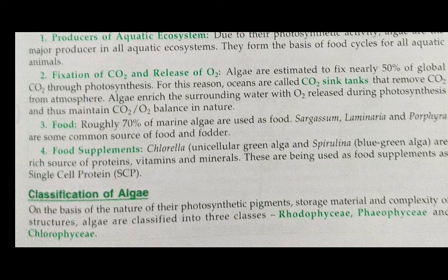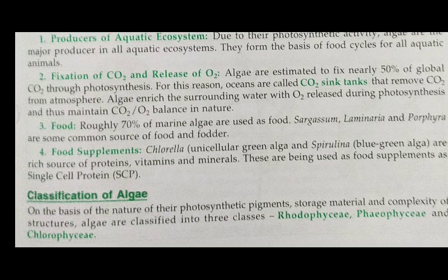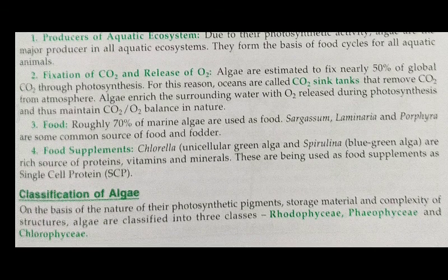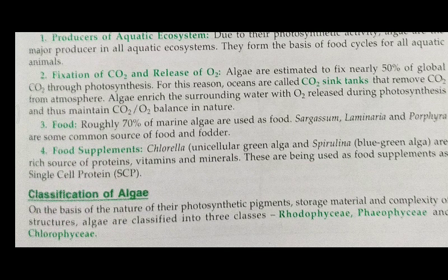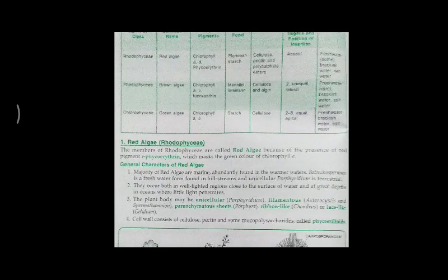And in the third class, the Chlorophyceae, which is the most common green algae, they have chlorophyll A and chlorophyll B as the major pigments of their body. Here the stored food material is true starch, and the flagella are 2 to 4, rarely 8, at the anterior side of the body. So these are the features related with these three categories.